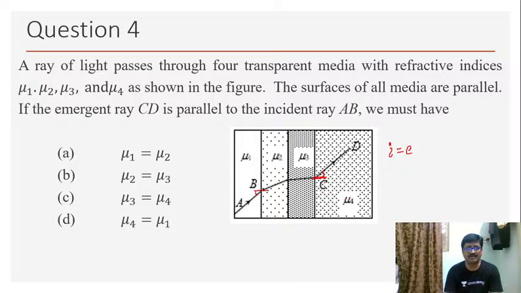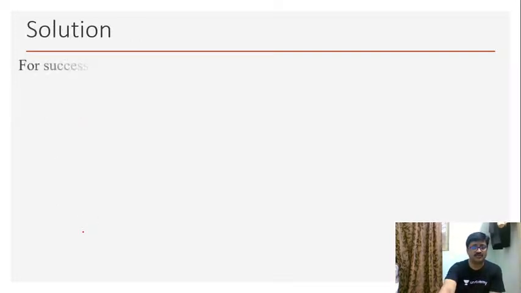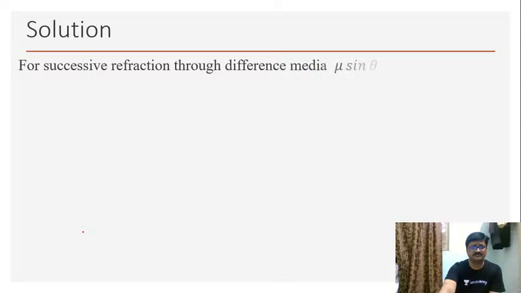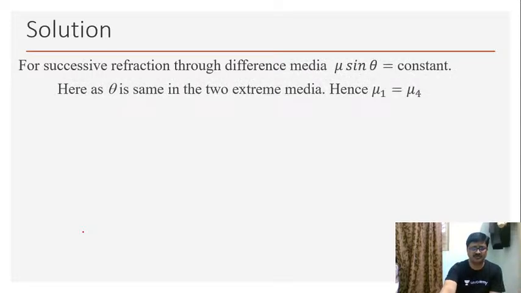That means mu1 and mu4, both of them must have the same refractive index. So hence I can go ahead with option D as my right choice. So this is what I have mentioned here. Hopefully now you have understood what I meant here. Now let me move on to the next question.